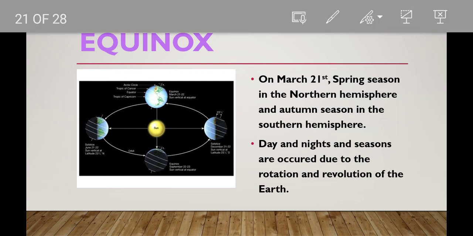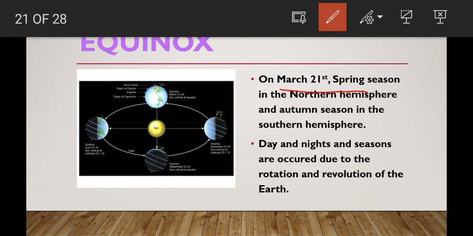It is reverse. Spring season in the northern hemisphere, autumn season in the southern hemisphere, when the sun rays fall vertically on the equator region on March 21st. Day and nights and seasons occur due to the rotation and revolution of the Earth. This is very important, children. Day and nights are formed by the rotation. Seasons are formed by the revolution of the Earth.